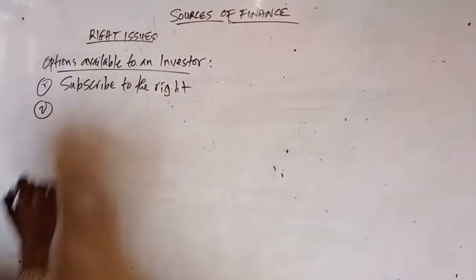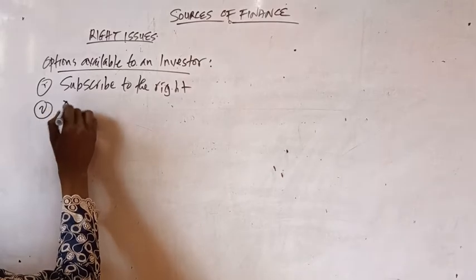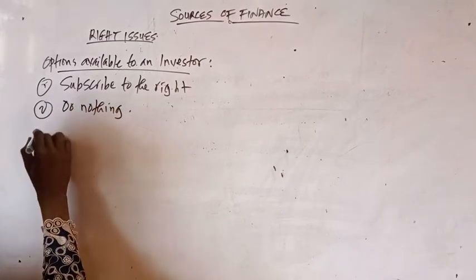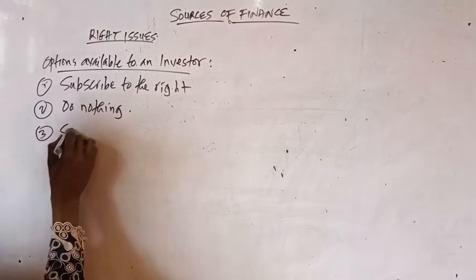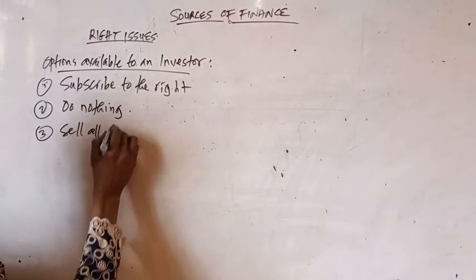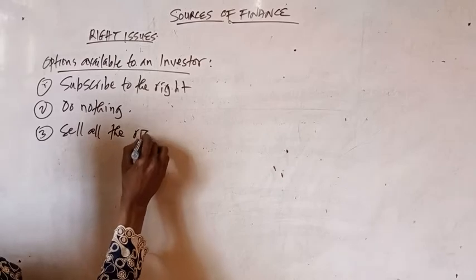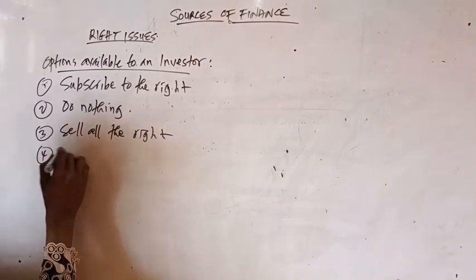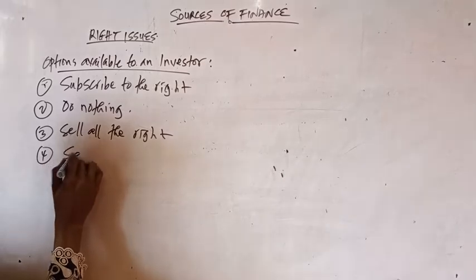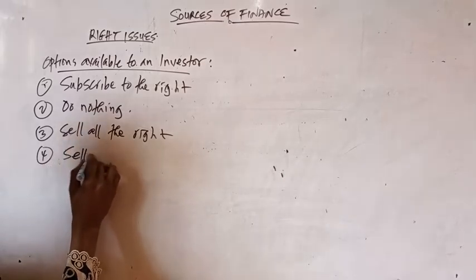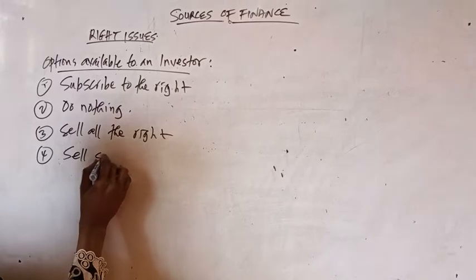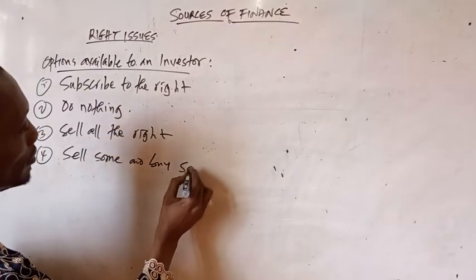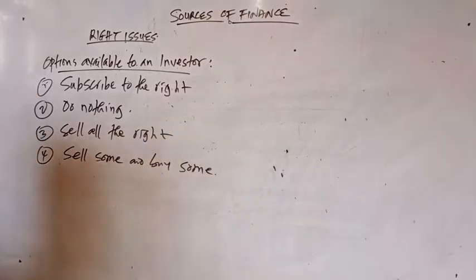Two, do nothing. Three, sell all the right. And four, sell some and buy some. So these are the four options available.